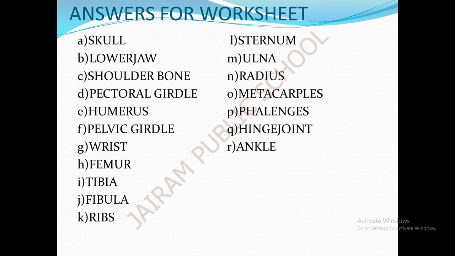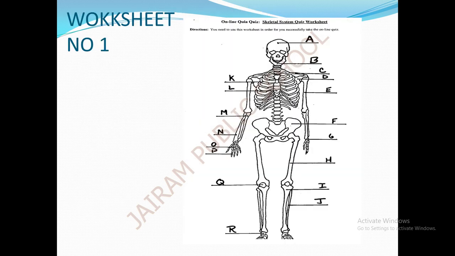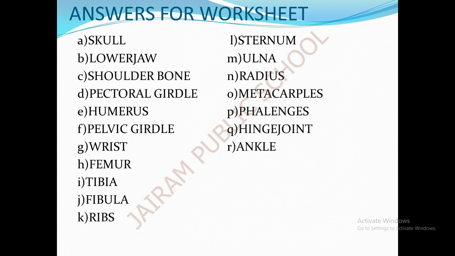Hinge, J-O-I-N-T, hinge joint. And the R part is known as ankle. This part is known as ankle, where our foot and the leg bone join together. A-N-K-L-E, ankle. For your reference, you can kindly take a screenshot of the answers for the worksheet.